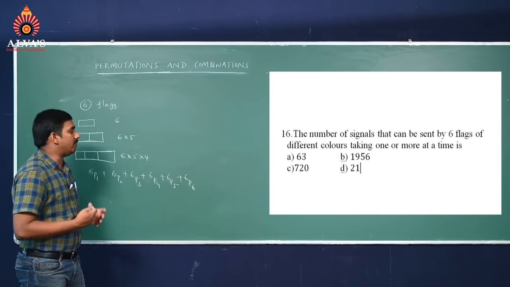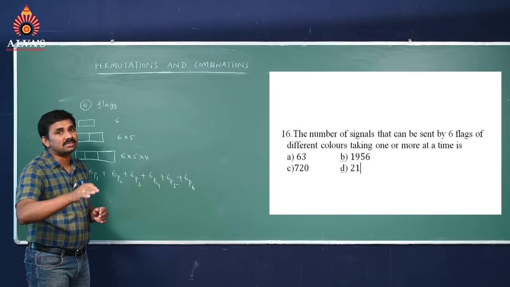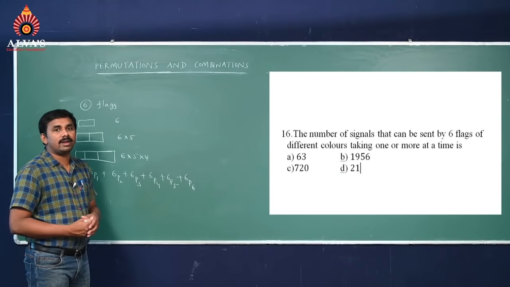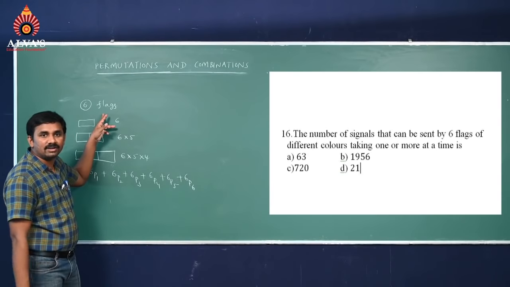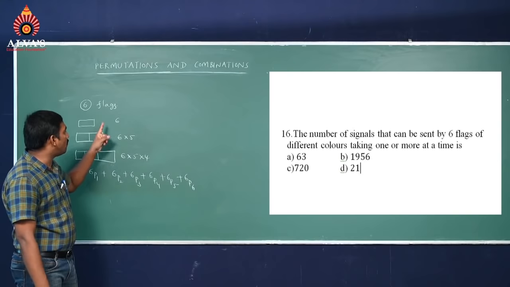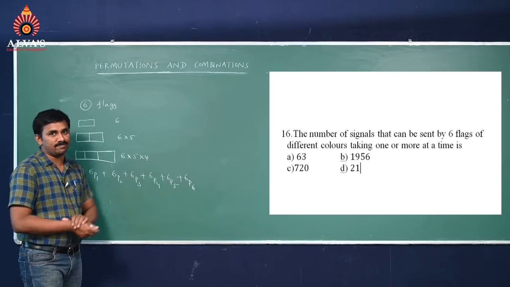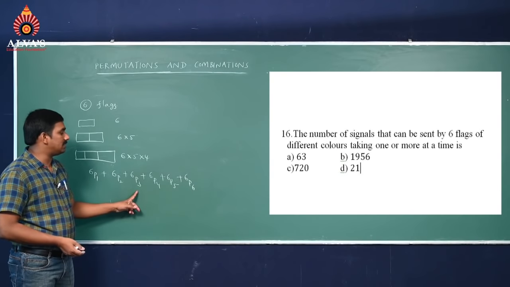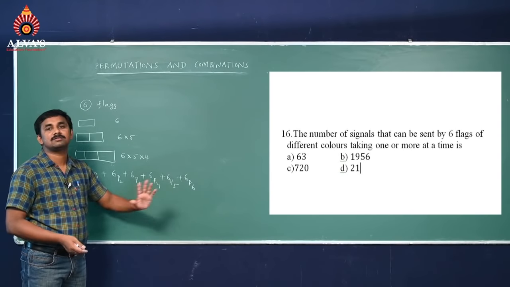We can frame a signal which is having 6 colors also. So that's why the number of signals that can be made by using 6 flags of different colors by taking 1 or more at a time is 6P1 plus 6P2 plus 6P3 plus 6P4 plus 6P5 plus 6P6.